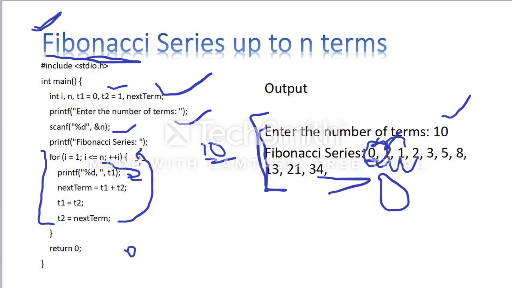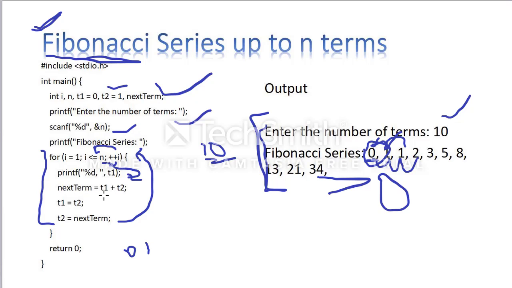Now I am again repeating this loop. Why am I repeating this loop? After checking this condition, if it is true, it will execute all the lines of the body of the loop. After that it goes to the increment or updation. So it is updating i to 2. So 2 is less than or equal to n. Same as before, what is the t1 value here? t1 is equal to 1. Don't forget, because I assigned t1 is equal to 1.